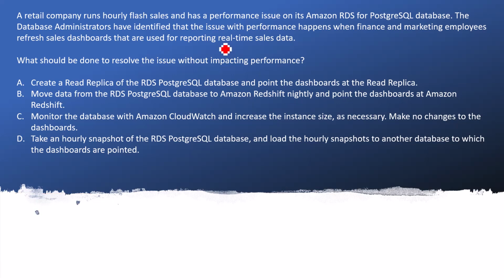It's trying to say that the real-time sales data is being viewed or analyzed by the finance and marketing employees. So basically it is read-only data which is being provided from the database to the dashboard so that the employees can see the real-time sales data. It's completely read-only data being fetched from the database. And here the question is saying that RDS is being used for this purpose, but there is a performance issue.